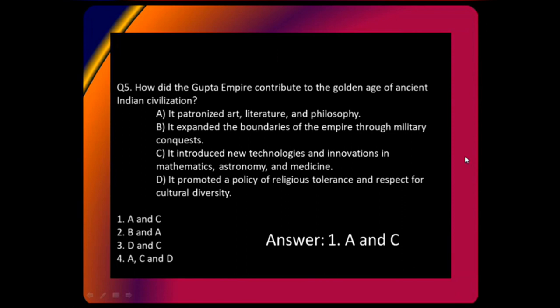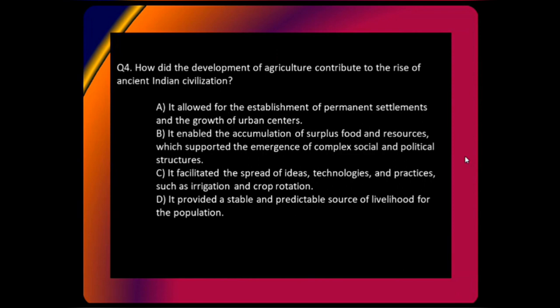Okay, so now let us move on to the next question. How did the development of agriculture contribute to the rise of Indian ancient civilization? A, it allowed for the establishment of the permanent settlement and the growth of the urban centers. B, it enabled the accumulation of surplus food and resources, which supported the emergence of complex social and political structures. C, it facilitated the spread of ideas, technologies, practices such as irrigation, crop rotation. D, it provided a stable and predictable source of livelihood for its population.